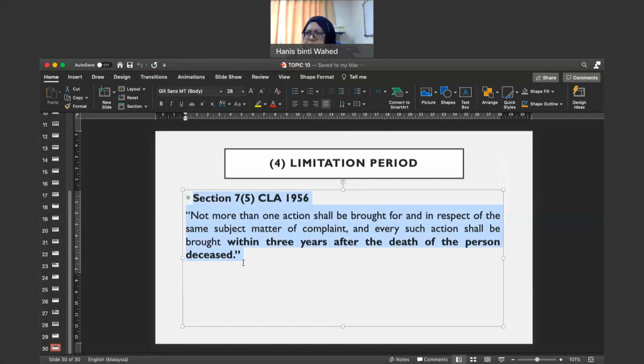Okay. So we already discussed dependency claim. For this first part, we have discussed section 7, which is on a dependency claim. This is actually the end of topic 10. For topic 11, we will discuss about estate claims under section 8 of the Civil Law Act 1956. Okay, all right. So that's the end for topic 10, which is on section 7, dependency claim.